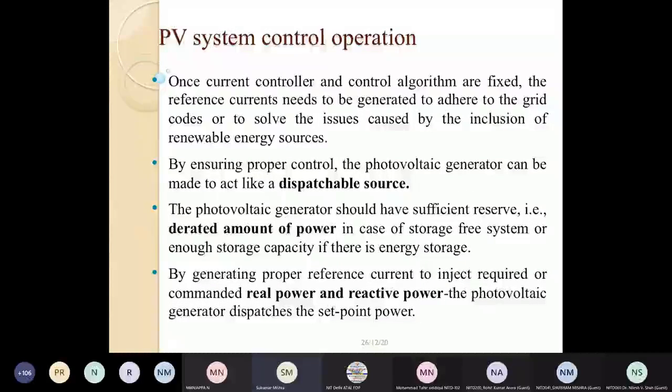The conventional machine produces the real and reactive power, and that goes into the grid by means of the transmission system. Same thing here also. If we go for a photovoltaic system, I can inject the real and reactive power into the grid, and I can go for a command from the distribution grid, and I will be able to generate that amount of current when it is commanded to me.